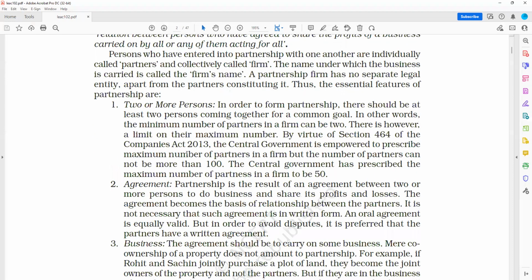So what are the essential features? Two or more persons, then an agreement. It is not necessary that such an agreement is in written form. An oral agreement is equally valid. But in order to avoid disputes, it is preferred that partners have a written agreement.